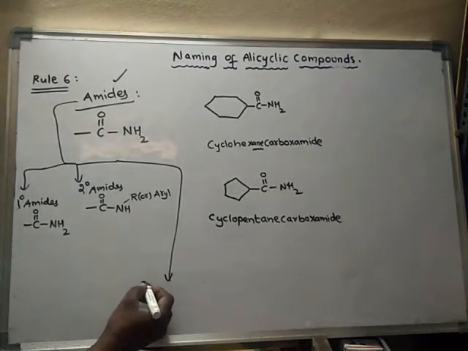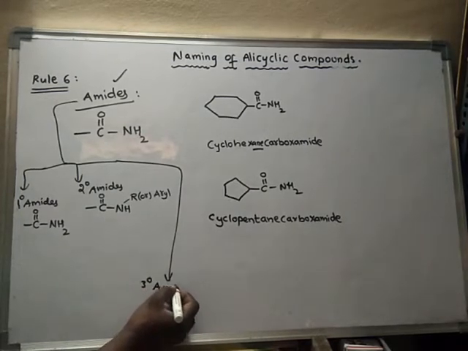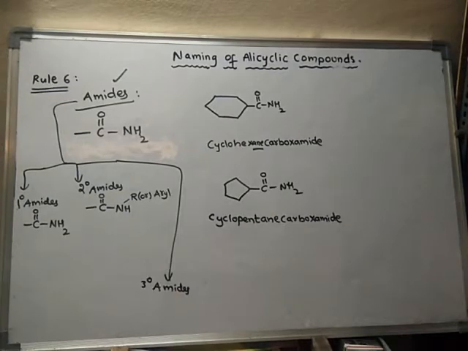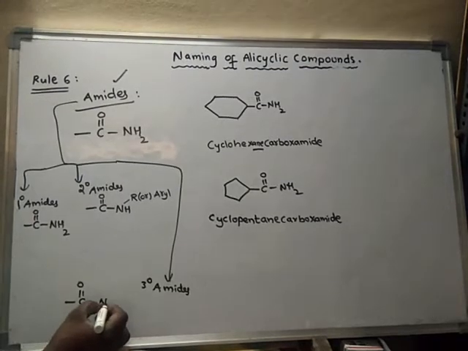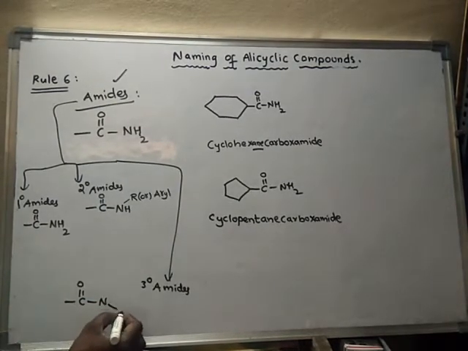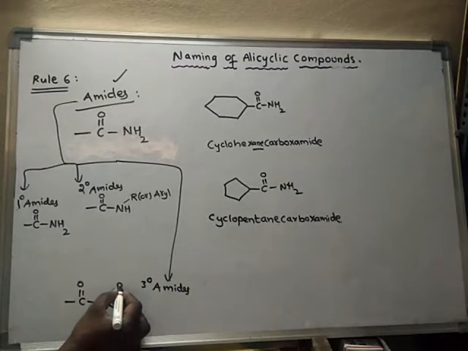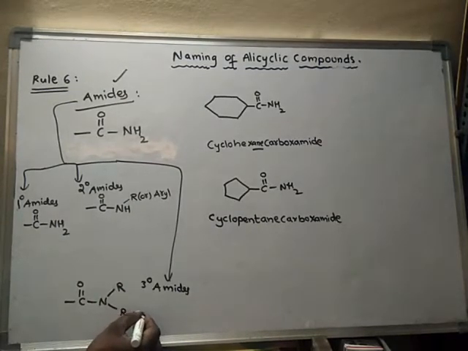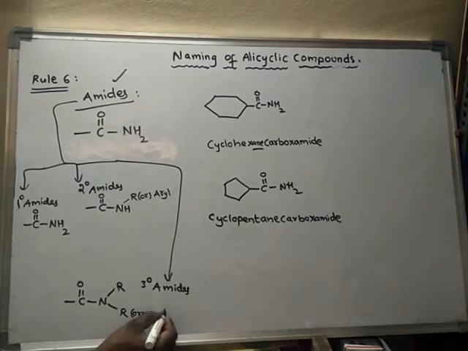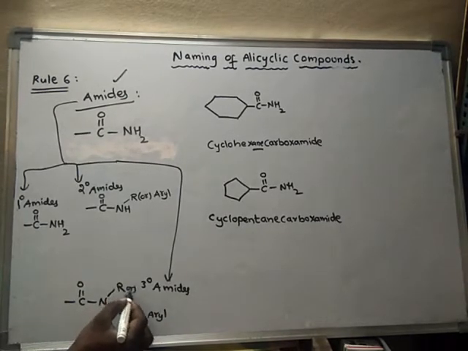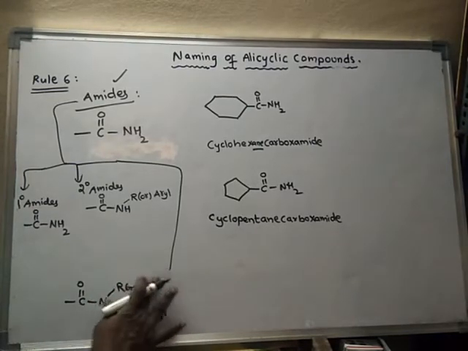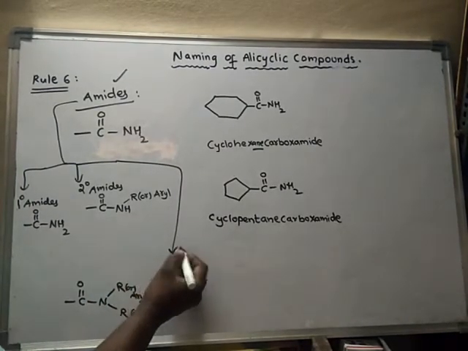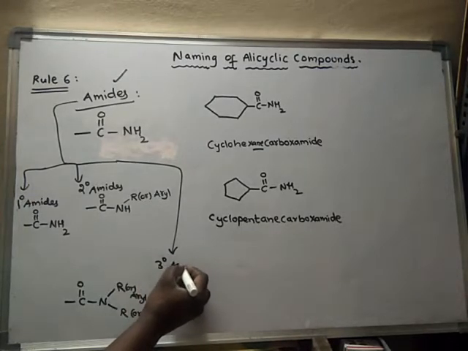Next, the third type of amides are called tertiary amides. How do tertiary amides look? These tertiary amides do not contain any hydrogen attached to the nitrogen. So no hydrogen is attached. It may contain two alkyl groups or else two aryl groups. Alkyl or aryl groups are present. So like this, tertiary amides are like this.